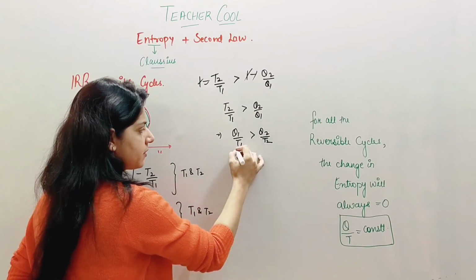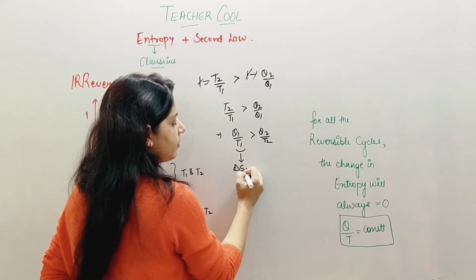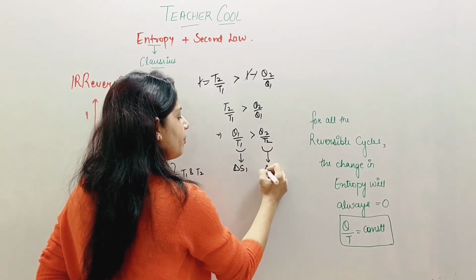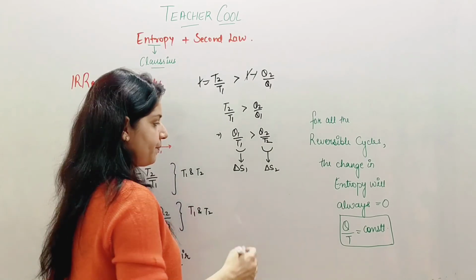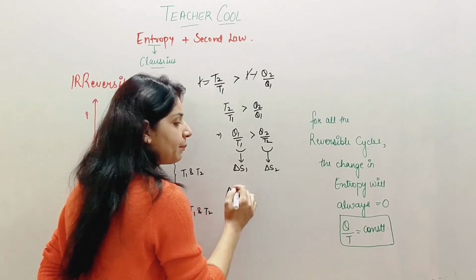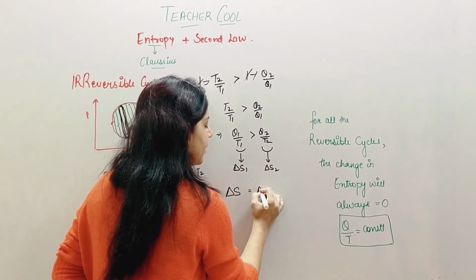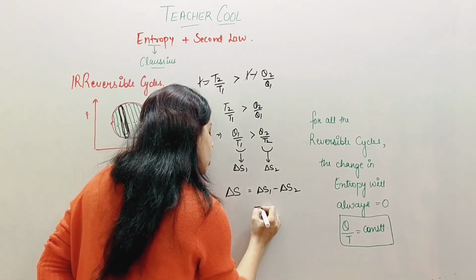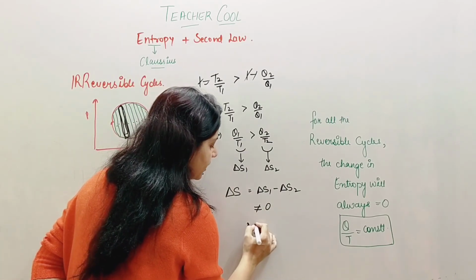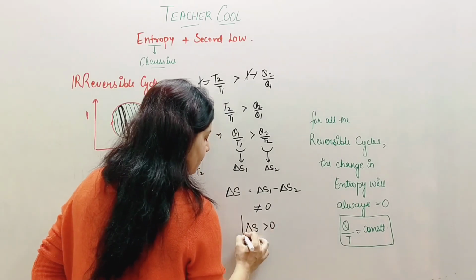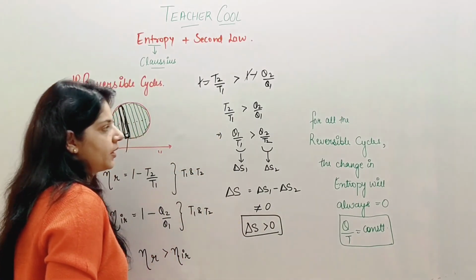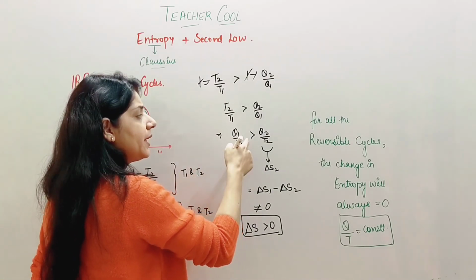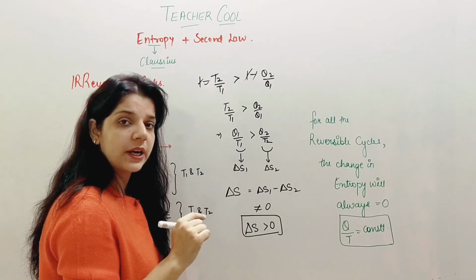Q1 by T1 is my change in entropy in the first process, while Q2 by T2 is my change in entropy of the second process of rejecting heat. So the delta S of the complete process, which is delta S1 minus delta S2, is now not equal to 0, but it is delta S greater than 0. Also, this is not constant. Why? Because Q1 by T1 is not equal to Q2 by T2 right now.